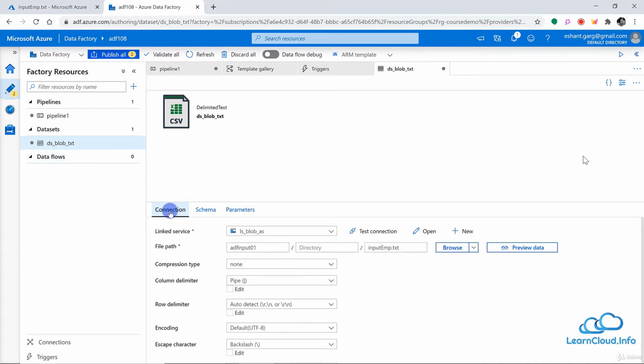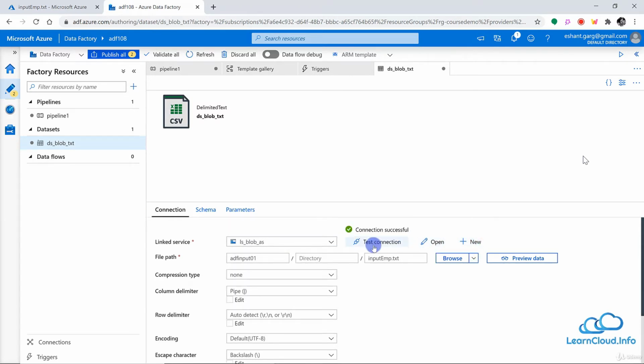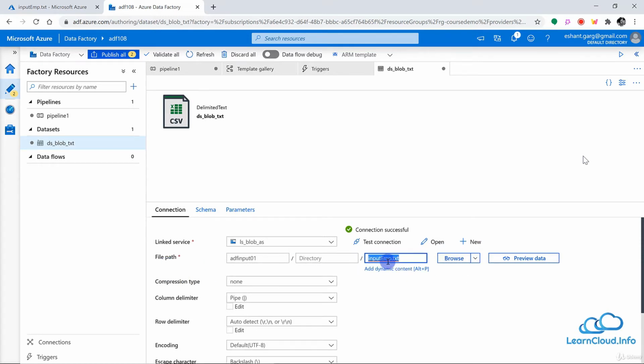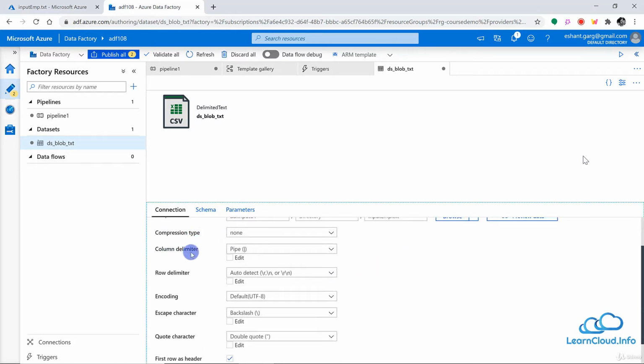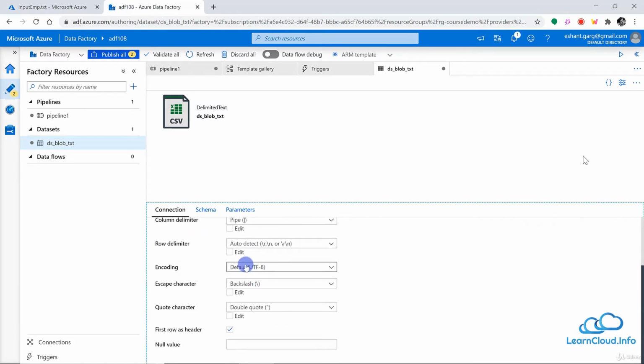But right now, within connection, we can see all the configurations of the data set. If required, we can change the linked service here, or we can test the connection here. We can create a new linked service. We have the file path here, where right now it is pointing to the input employee.txt file. We have compression type, column delimiter, and other information regarding the file right here.